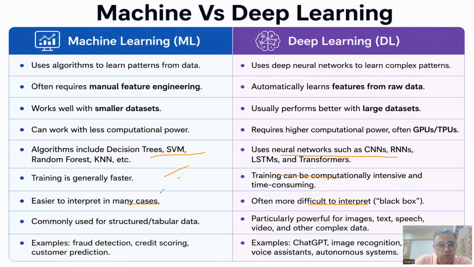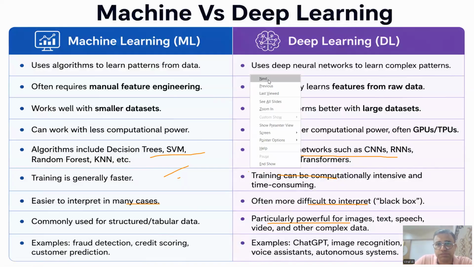Then machine learning uses structured or tabular data, while deep learning is powerful if you want to recognize images, text, speech, video. It can easily handle. Then machine learning is used in fraud detection, credit scoring, customer prediction, while deep learning is used in ChatGPT, image recognition, voice assistant, autonomous system. So that's why deep learning is very, very powerful. And again, it is subset of machine learning.